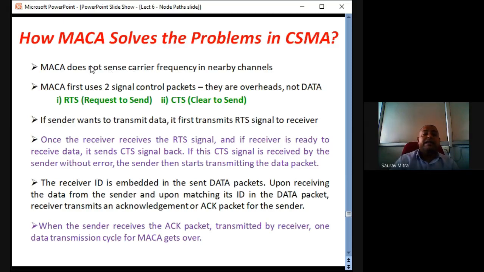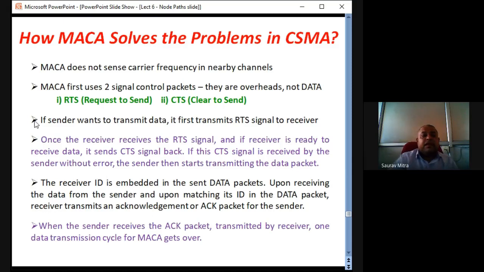So first RTS goes from transmitter to the receiver. Upon receiving that RTS, CTS is sent from receiver back to the transmitter. So if sender wants to transmit data, it first transmits RTS to the receiver. Once the receiver receives the RTS signal, and if the receiver is ready to receive data, so there are two things. Receiver is receiving RTS and receiver is ready. It is not busy in other paths. Receiver is free. It has received request from the transmitter. Then receiver generates a CTS signal, that is clear to send, clear for the transmitter to send data over the channel to this receiver.